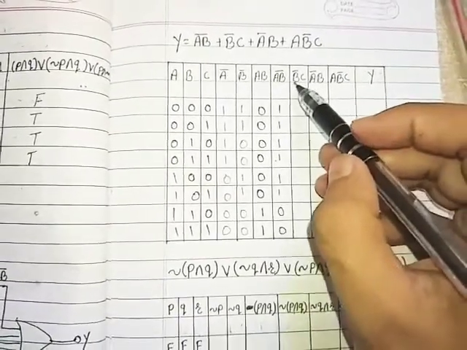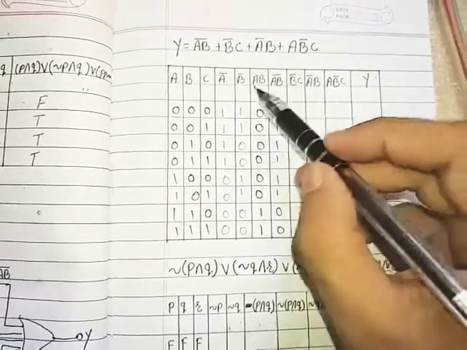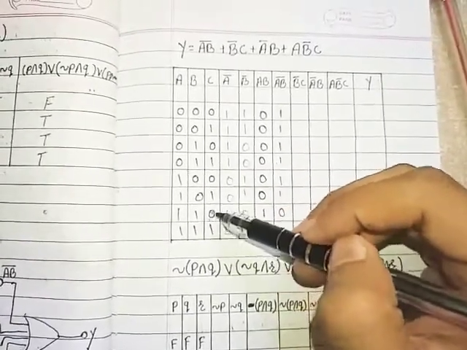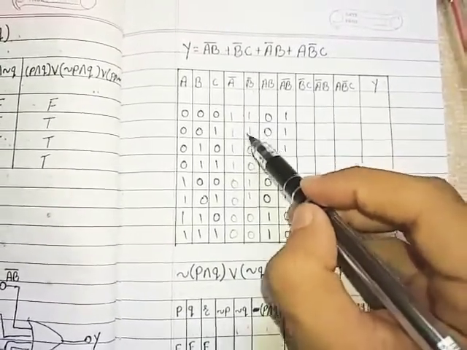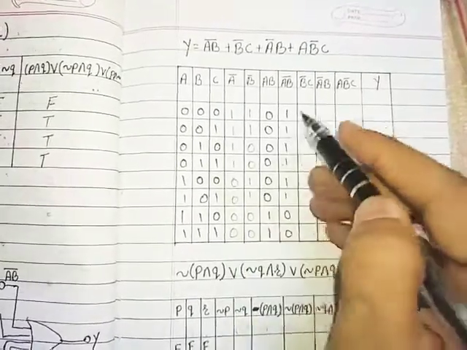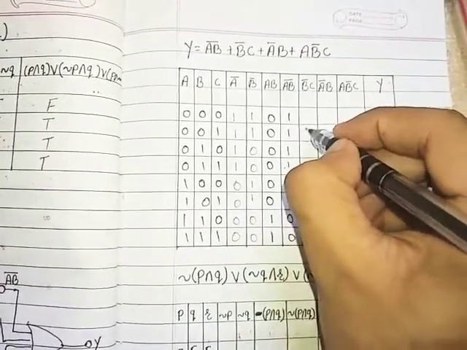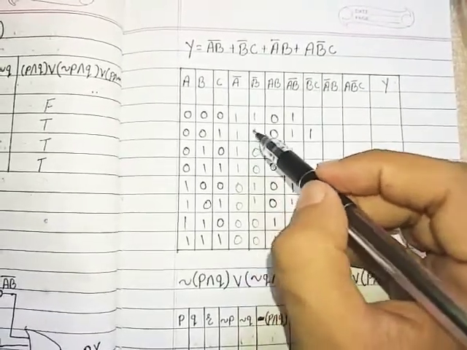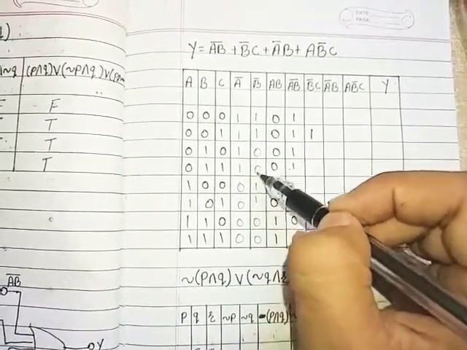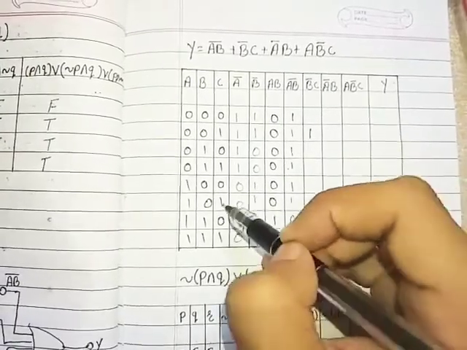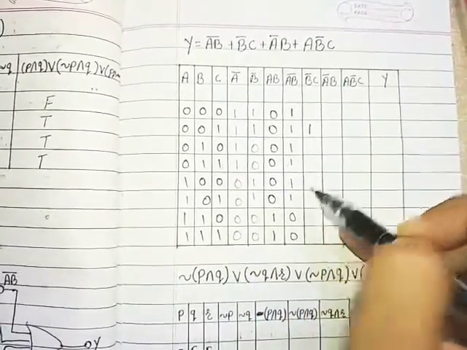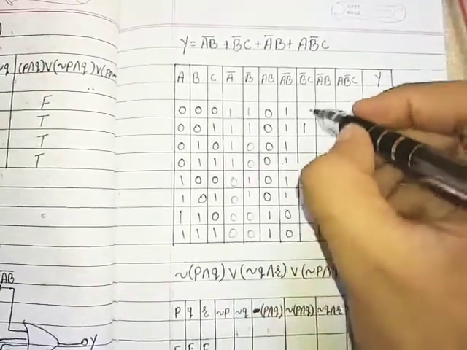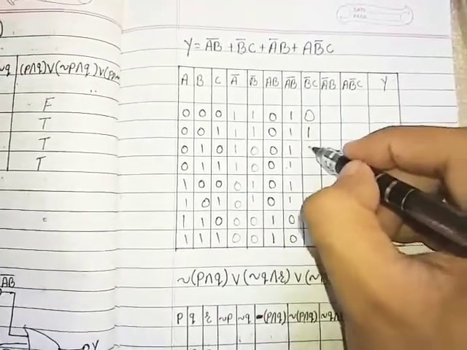Then we require B bar C. Here is my B bar and here is C. When all the inputs are high, output is high. So B bar, here it is. So in this case we will get high output. Then here we will get high output. Rest everywhere we will get low output.